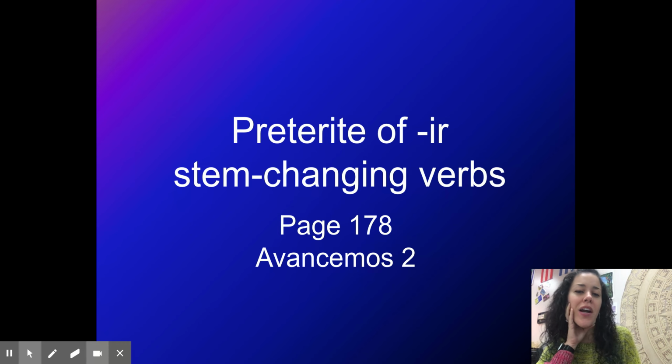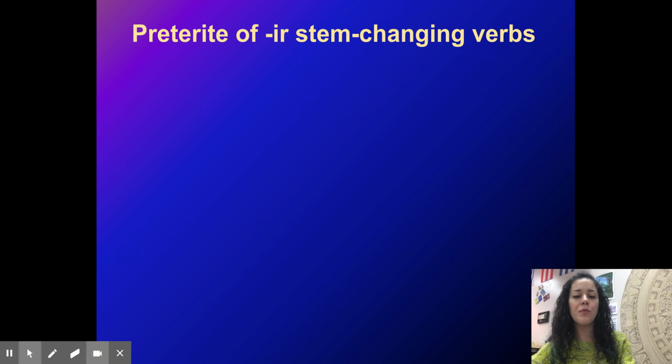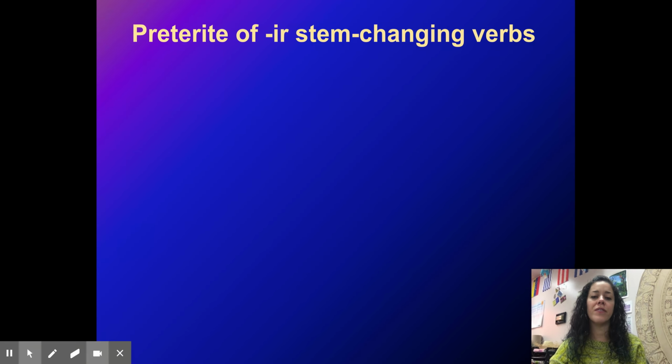So, let's go ahead and get ready for the preterite tense, but stem changing verbs. We're very familiar with stem changers in the present tense, but now we have to get familiar with stem changers in the past, in the preterite. So, preterites of E to I stem changing or IR stem changing verbs.